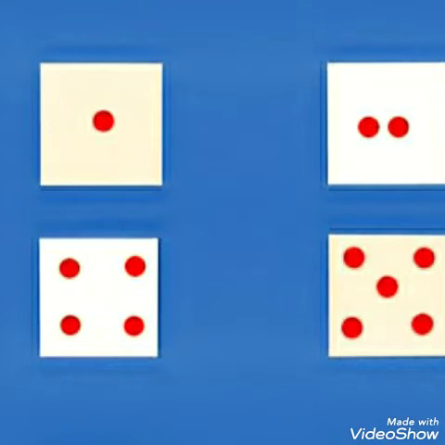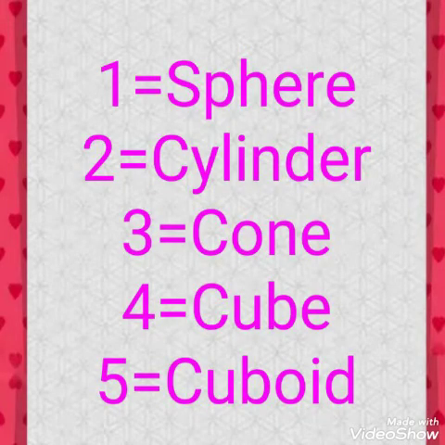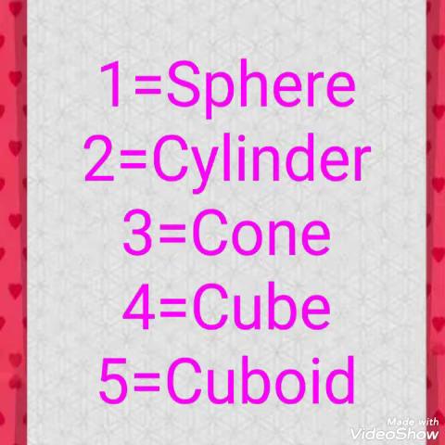Now we will learn about the shapes included in solid shapes: number 1 sphere, number 2 cylinder, number 3 cone, number 4 cube, and number 5 cuboid. We will practice these shapes by watching around us and identifying their shapes.